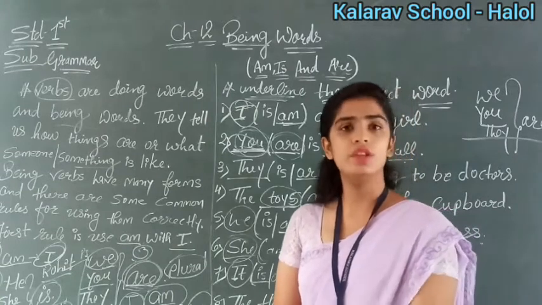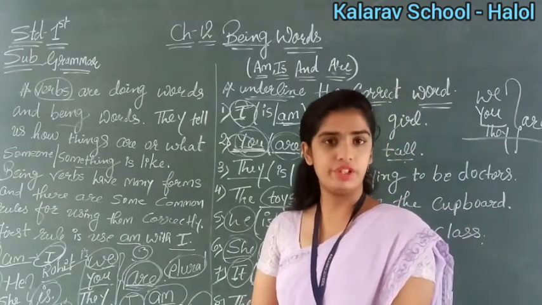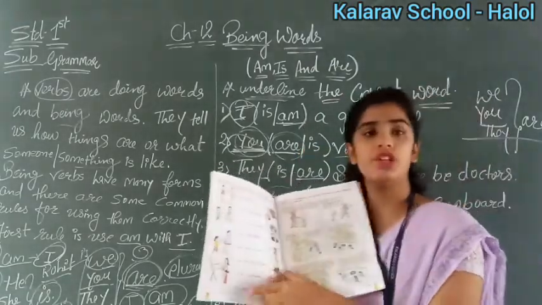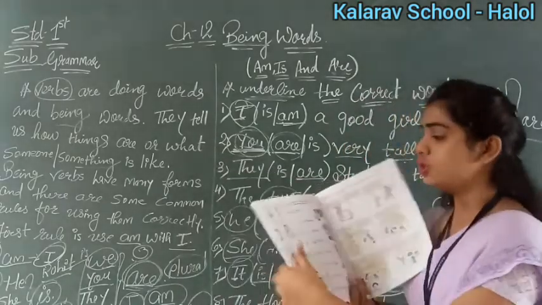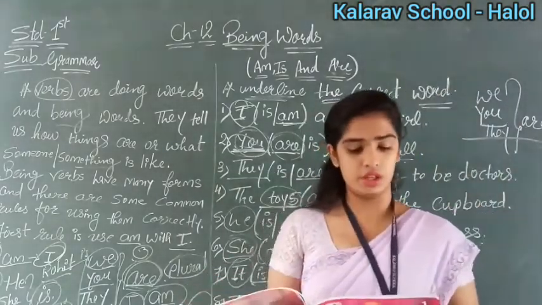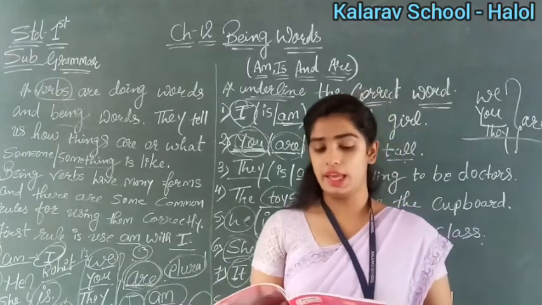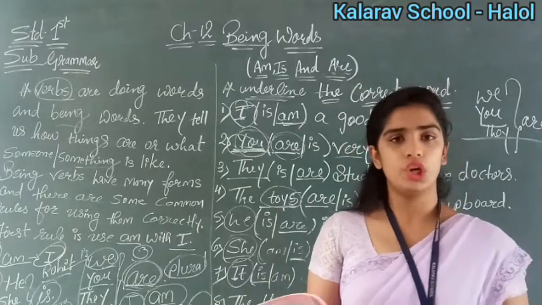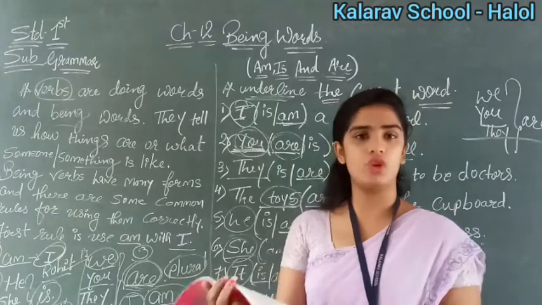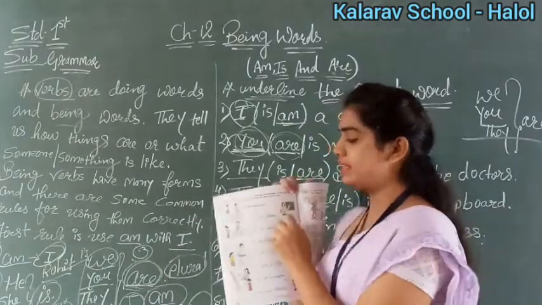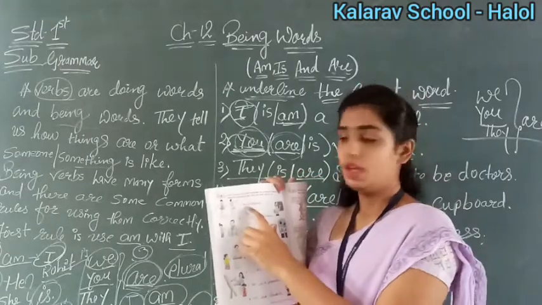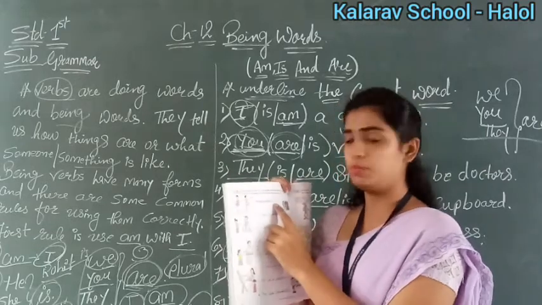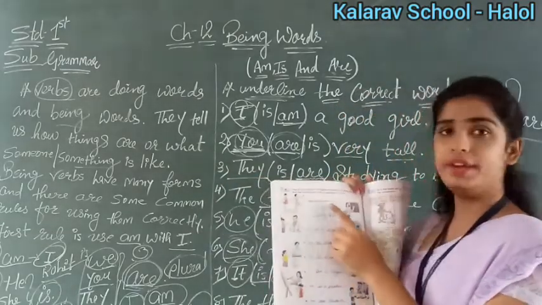Now see, turn the page. Take out page number 50. So here we have been given some pictures, right? So we have to find out which action they are doing, right? So see the heading: look at each picture, complete the sentences by writing who or what the following are. One has been done for you. Okay, so the first one they have given to us. How do we have to write? They are dancers. Why here it is they? Because there are two dancers, right? One and two. More than one person, so it is plural, right? So they are dancers, right?